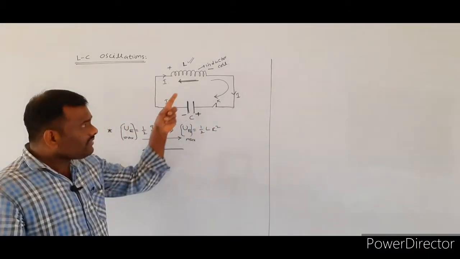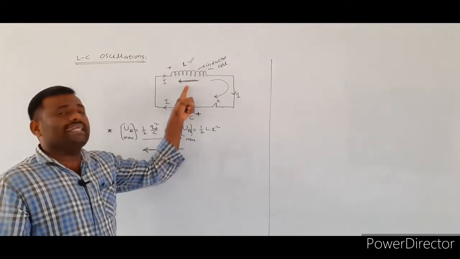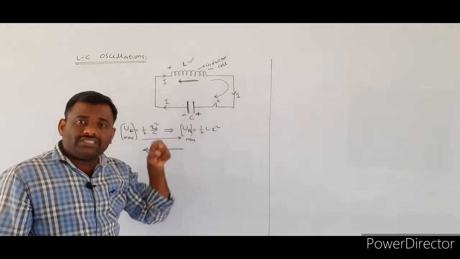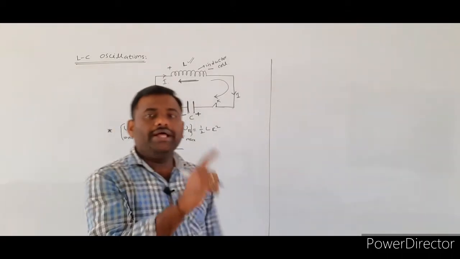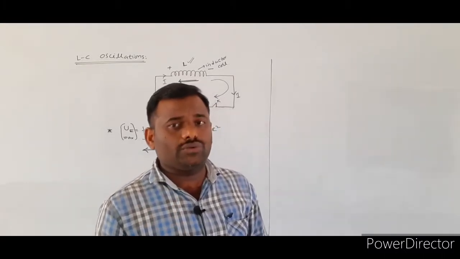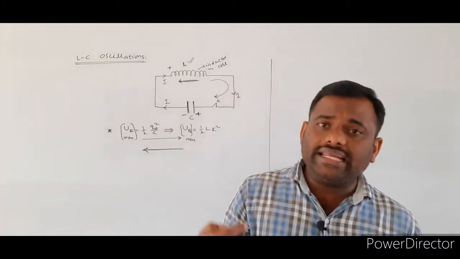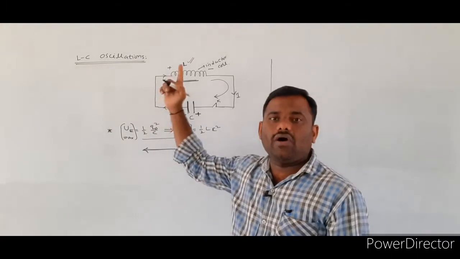This type of transmission of electrical energy to magnetic energy and magnetic energy to electrical energy takes place continuously. The process of transferring from electrical energy to magnetic energy and magnetic energy to electrical energy is called LC oscillations.